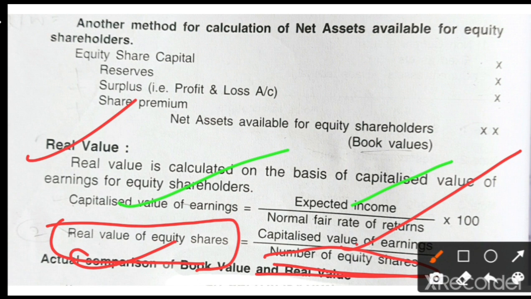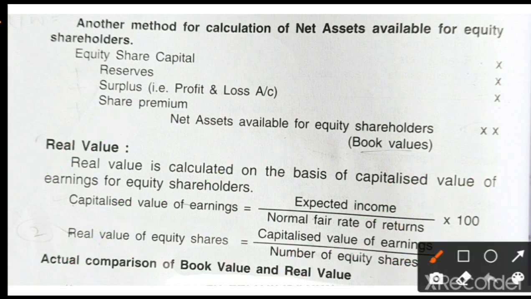Expected income divided by normal rate of return or fair rate of return. Normal rate of return is nothing but fair rate of return, both are similar. Once again, what is the real value calculation? The main formula is: real value of equity share is equal to capitalized value of earnings divided by number of equity shares. The number of equity shares is given in the problem.